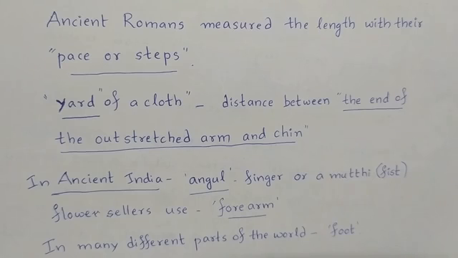In ancient India, different types of units to measure length were used. Among them were angula and mutthi. These are the units which were used by ancient Indians. Even now, flower sellers use forearm length as the unit of measurement to measure the length of garlands, etc. In many different parts of the world, foot is used as the unit to measure length.